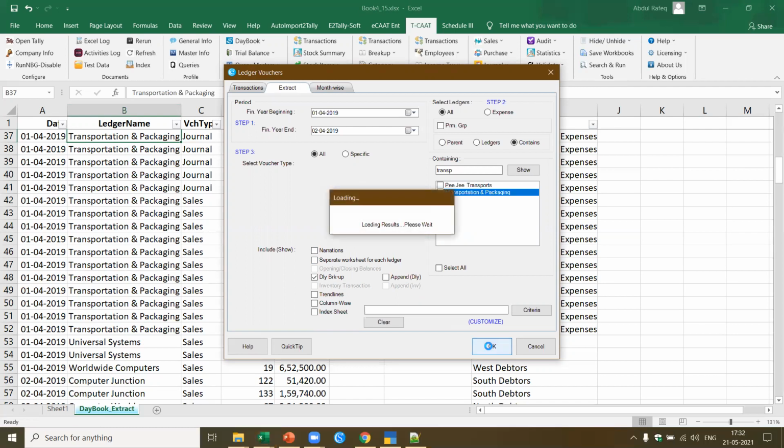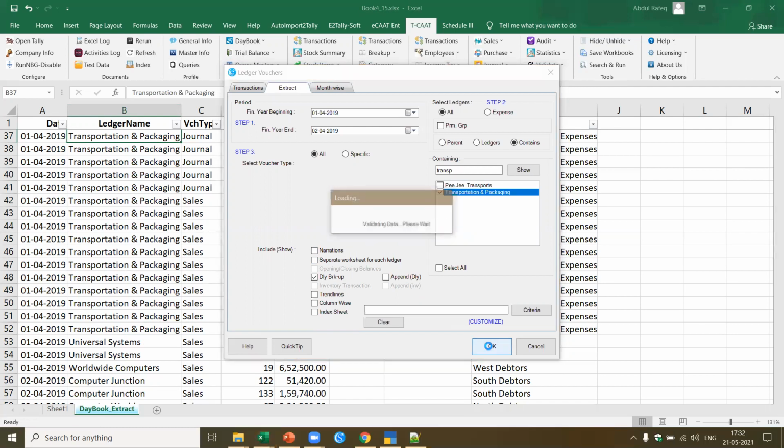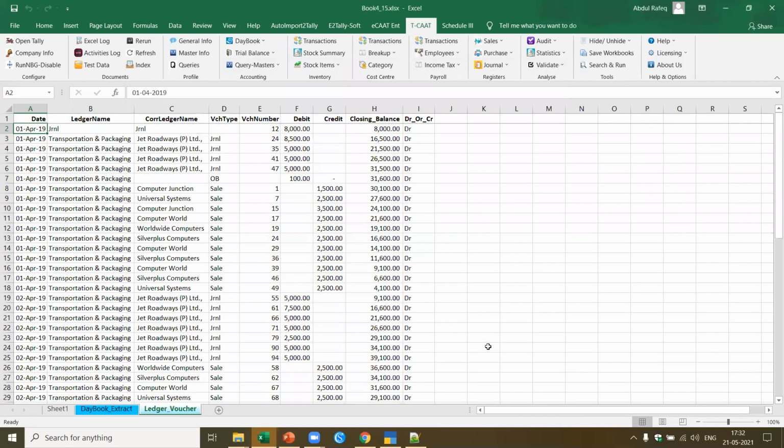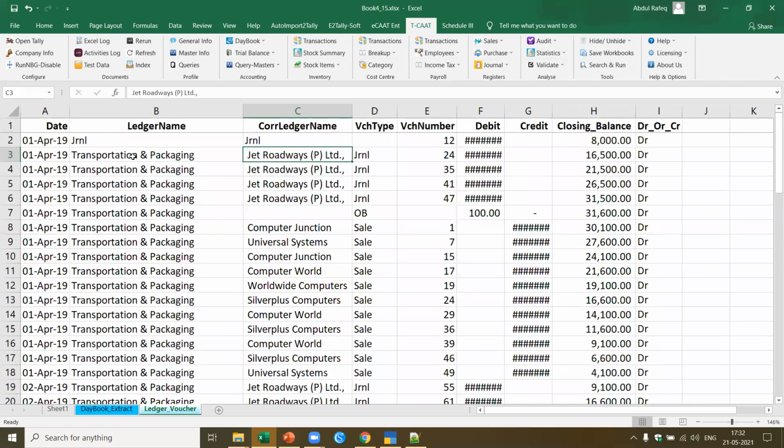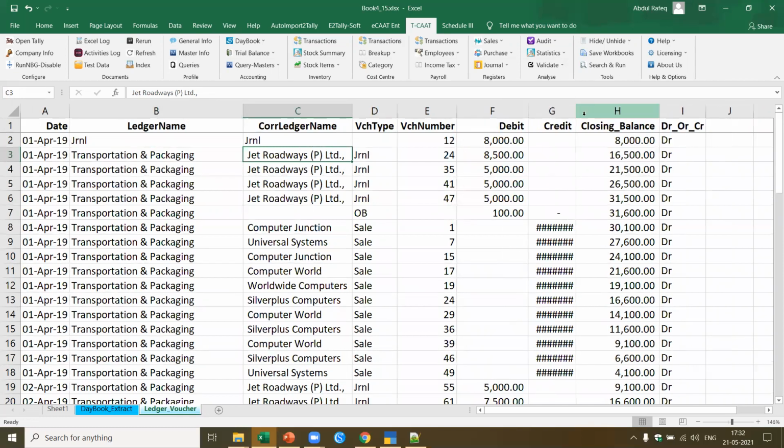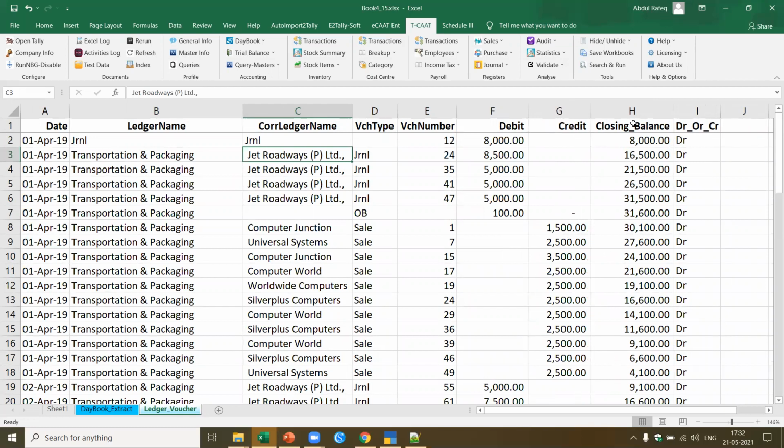I say okay. Now you see the beauty of this particular transactions as they're displayed, and see how meaningful and insightful it is to get this type of data. Now for each of the transactions, I think in the first one there is some issue. Yeah, I think something has got jumped. Forget about the first line. So here, if you see transportation packing, the corresponding ledger name for this transaction is Jet Roadways. Now, if you see here, this gives me the transportation. What is the corresponding ledger name? Let's expand the debit and the credit. Okay, it also gives me the closing balance.